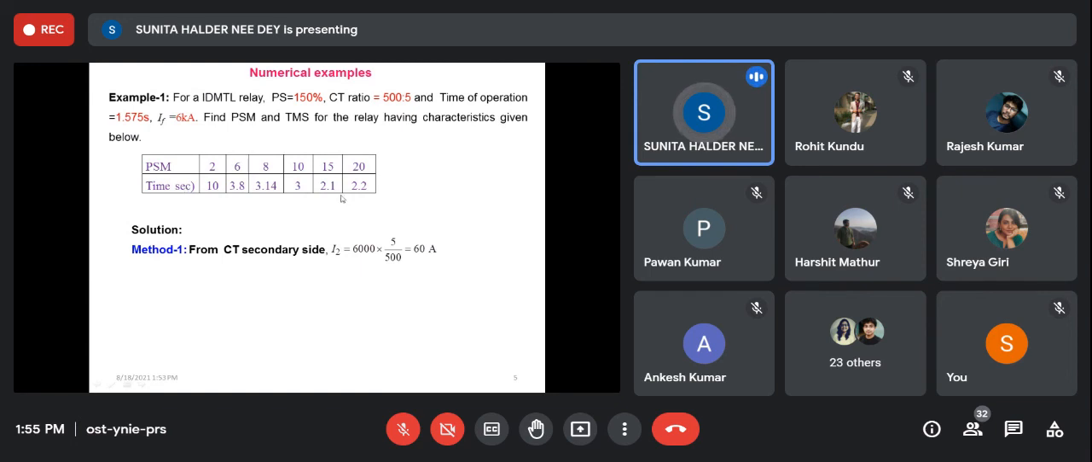But if you go for the actual relay characteristics, when there is no advancement of the backstop, if there is no time setting, then the relay will take this type of time for this type of PSM. Then our PSM is 8, so for that the time is 3.14. But here the time taken is 1.575. So there is some advancement, because the time of operation is less than the actual time of operation.